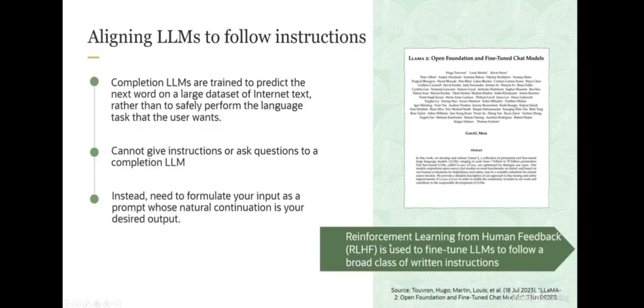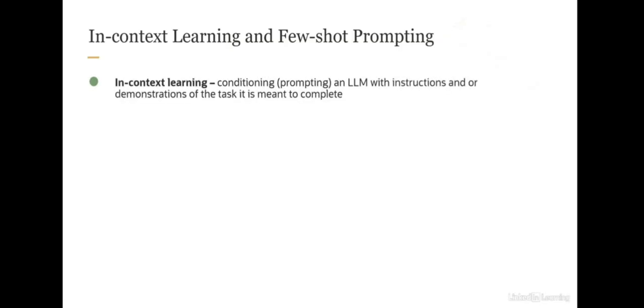And in today's context, most of the LLMs can follow instructions because those models are fine-tuned, and something like reinforcement learning from human feedback is used to fine-tune those LLMs to follow a broad class of written instructions. Now, changing gear, let's look at what in-context learning and few-shot prompting are. The reason I want to bring this forward is that, in general, prompt engineering is challenging, but it can also be successful. There have been many successful strategies for generating prompts that are useful for specific tasks and particular models, and we will list a few of them.